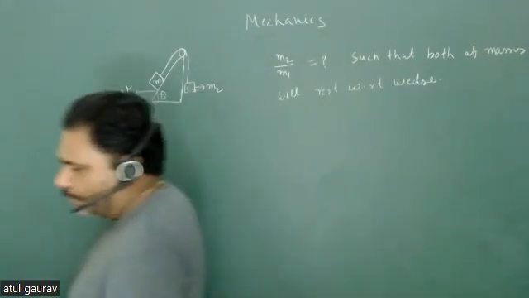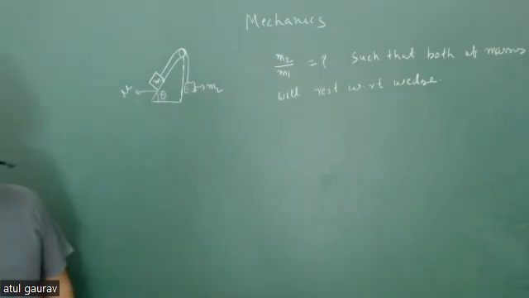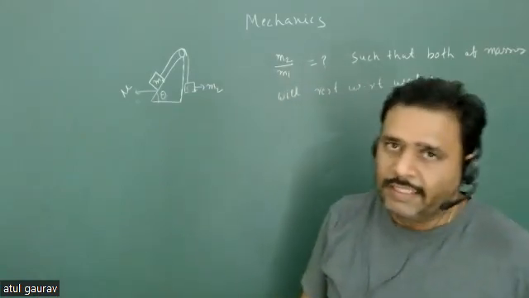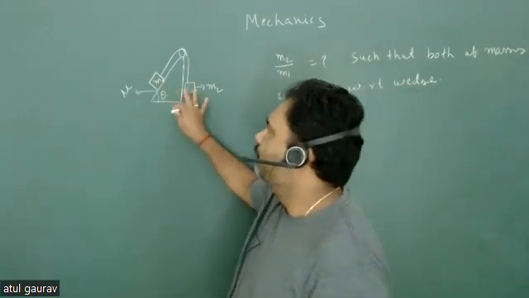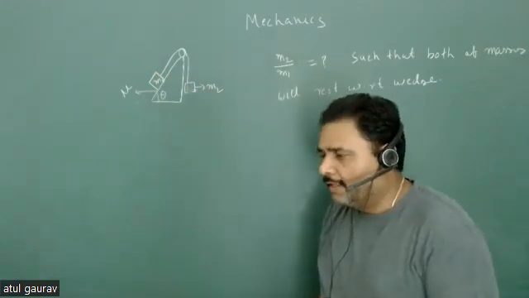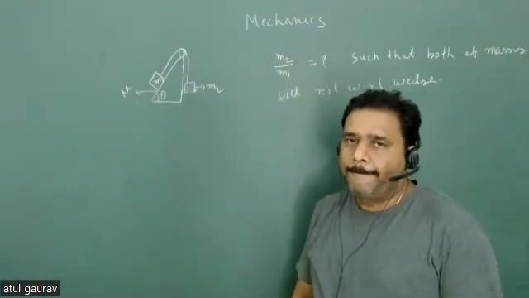Okay, are you getting my point? You have to calculate what will be the ratio between the masses such that both remain at rest with respect to the wedge. So this is a very interesting problem.